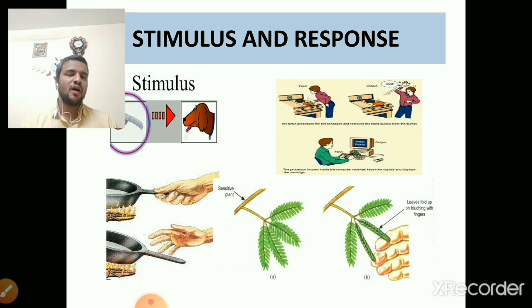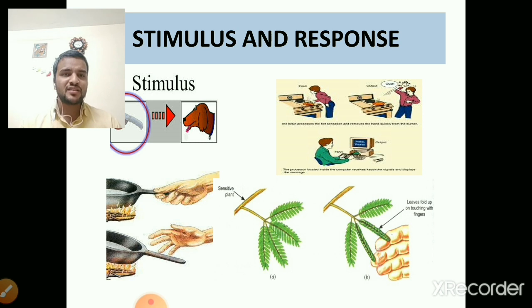When you show a biscuit or any foodstuff to the dog, what will happen? The dog will start its salivation. So what is the meaning here? The dog has responded to a biscuit or a foodstuff. That foodstuff or biscuit is a stimulus and the dog's salivation is a response to that stimulus.